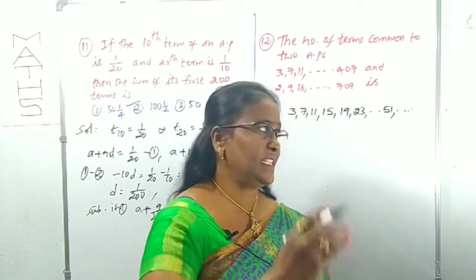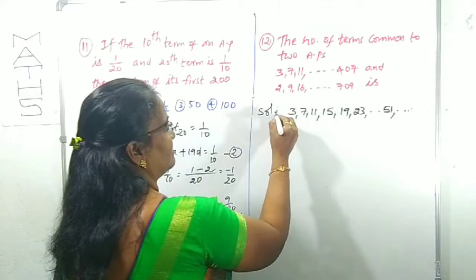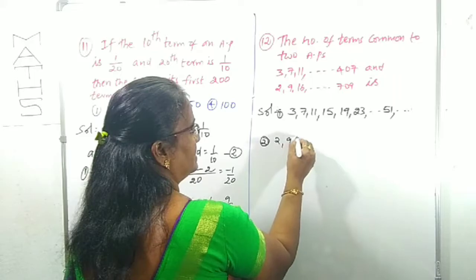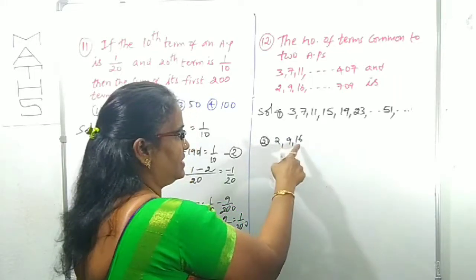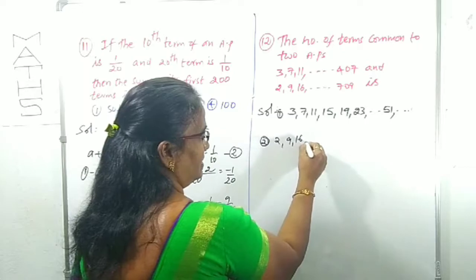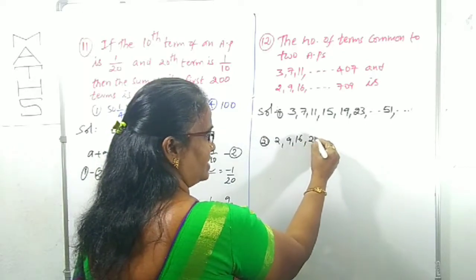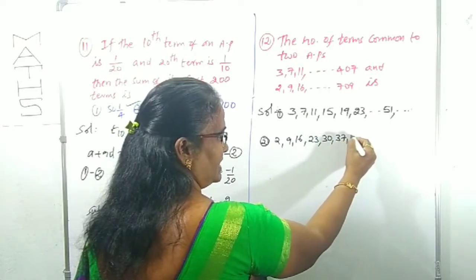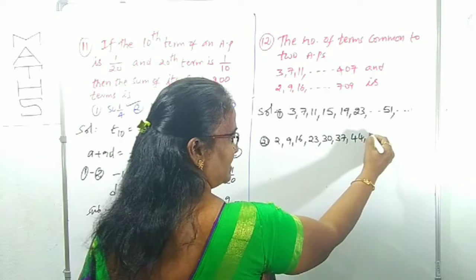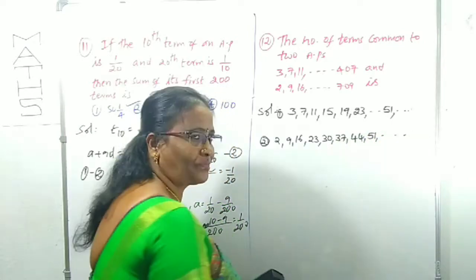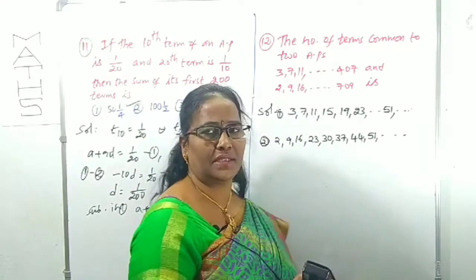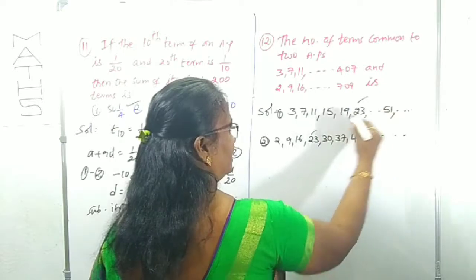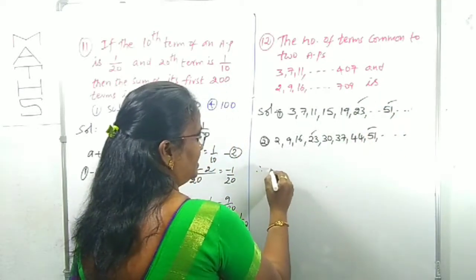Same way, if you observe the second series, this is series 1. Series 2: 2, 9, 16. What is its common difference? 7, since 16 minus 9 is 7. We can add 7 here. 16 plus 7 is 23. 23 plus 7 is 30. 30 plus 7 is 37. 37 plus 7 is 44. 44 plus 7 is 51, and so on. Among these two series, the two consecutive common terms are 23 and 51.